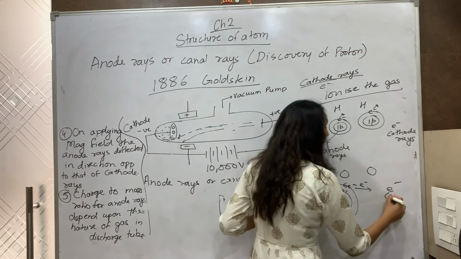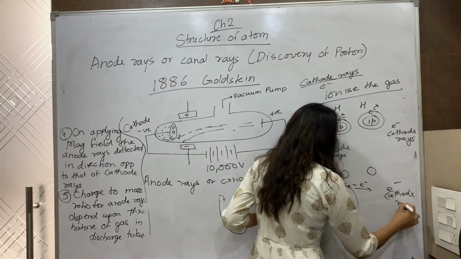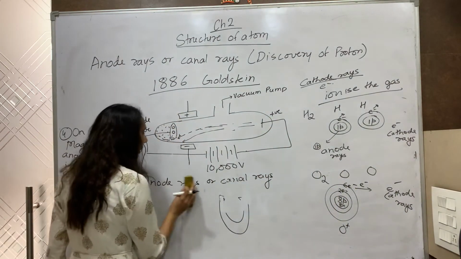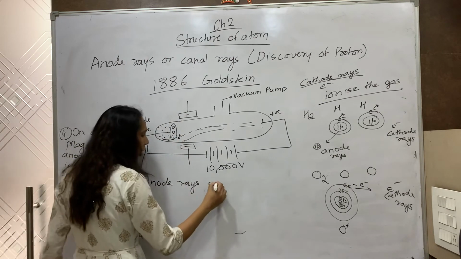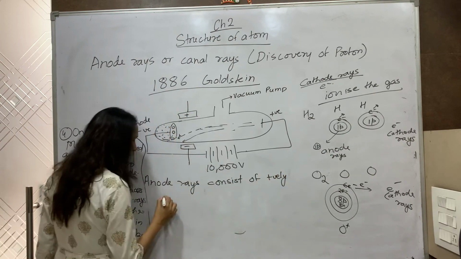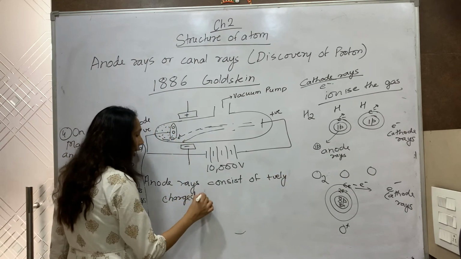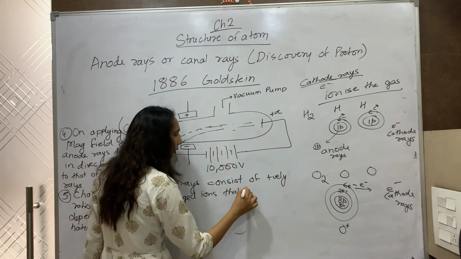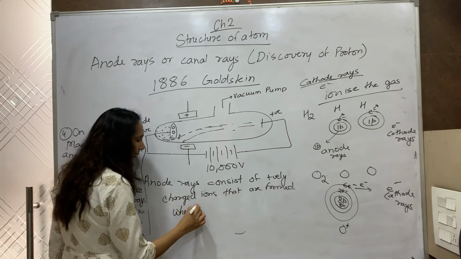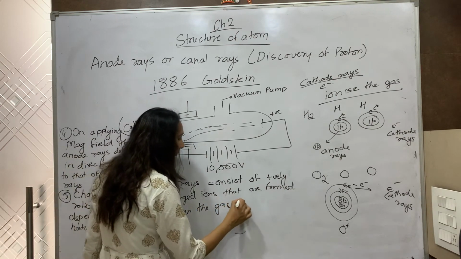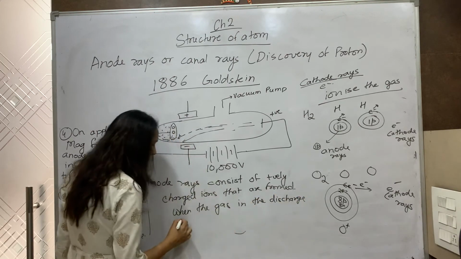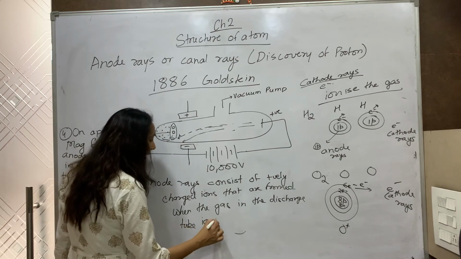So cathode rays are always made up of electrons, but the anode rays consist of positively charged ions that are formed when the gas in the discharge tube ionizes.